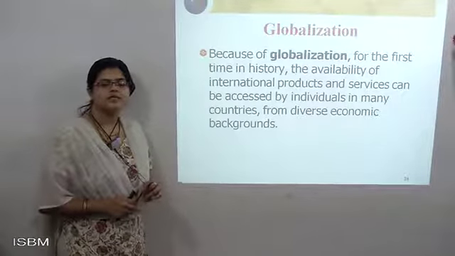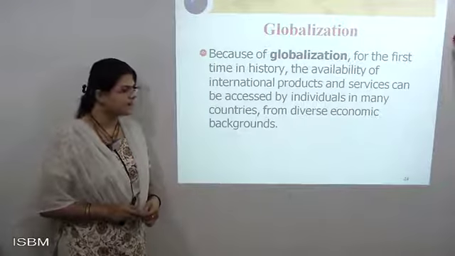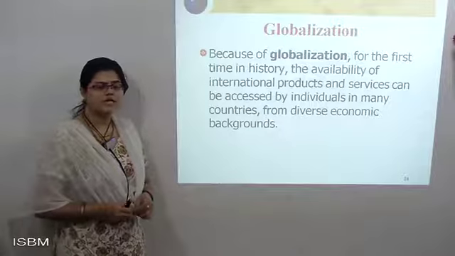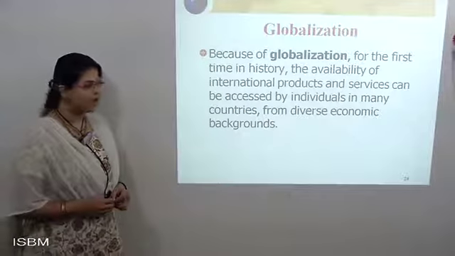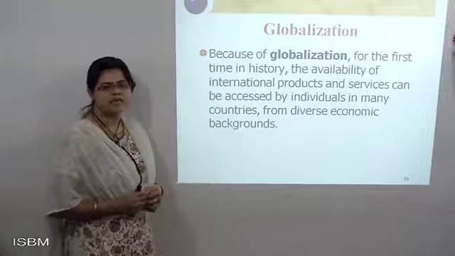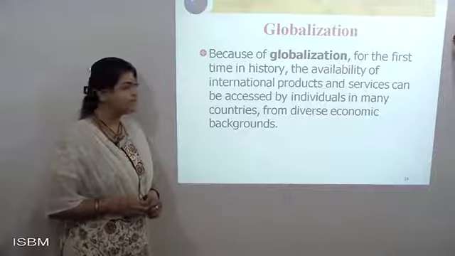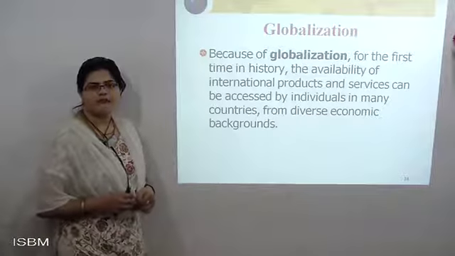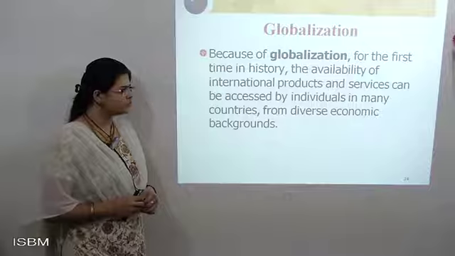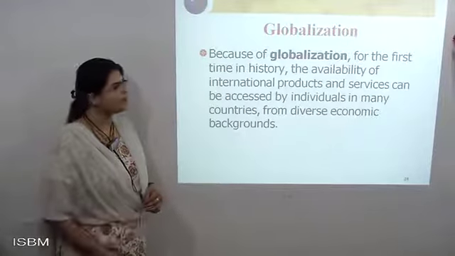Each and every country came together and started offering goods and services in the market, where individuals and countries can access them. It has shown a certain position to individuals and to countries, which created a certain type of positive thought. With the help of this positive thought, globalization has been increasing more and more.